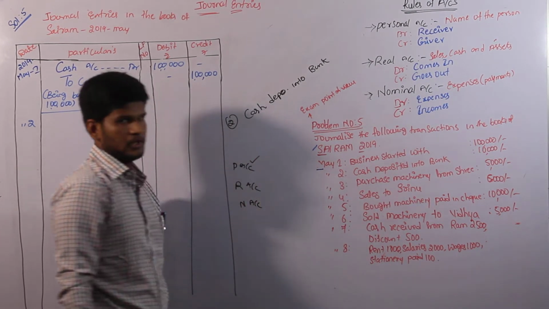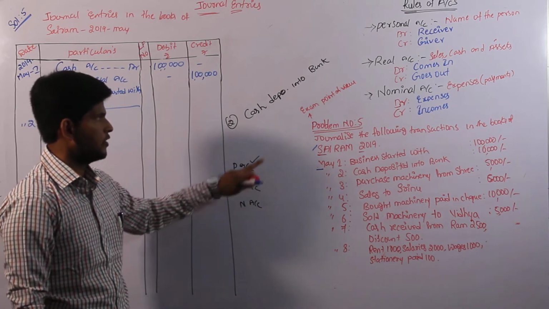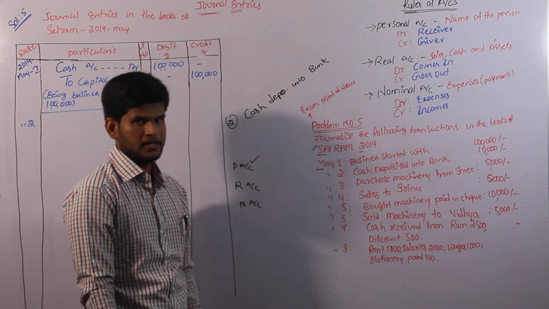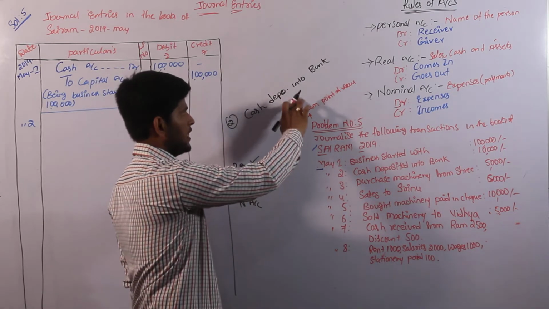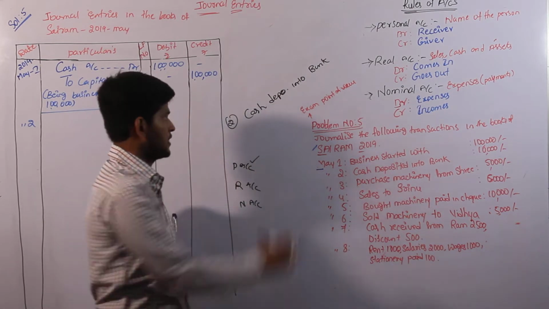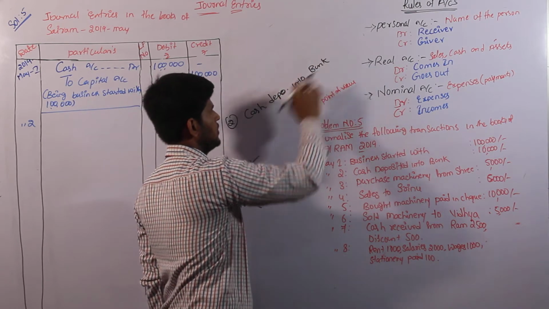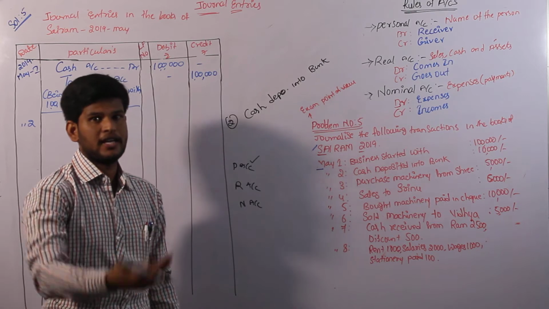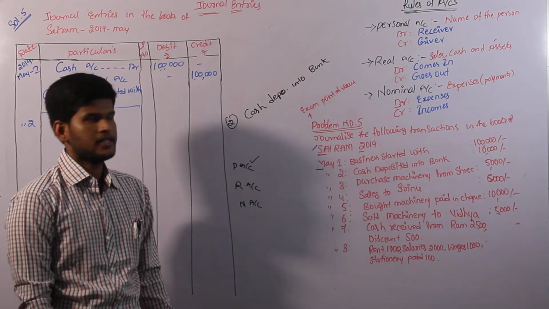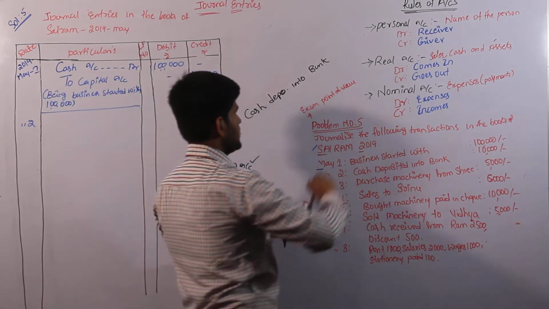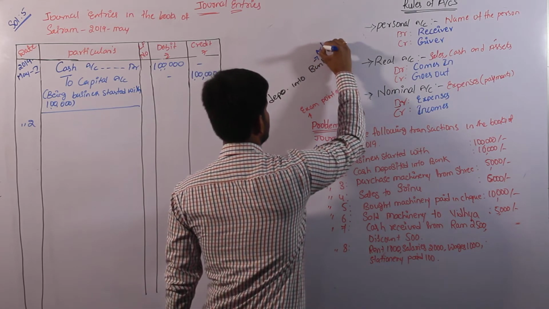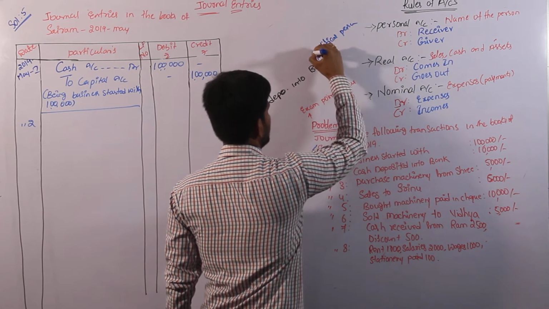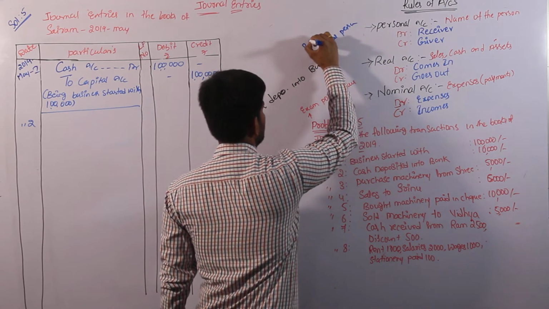We have to apply the personal account rule first. Personal account relates to names of persons as well as artificial persons. So we can identify natural names as well as artificial names. In cash deposited into bank, we don't have any natural person. So come to the second one in personal account, that is artificial person. Bank is called an artificial person. We have identified it goes to personal account.